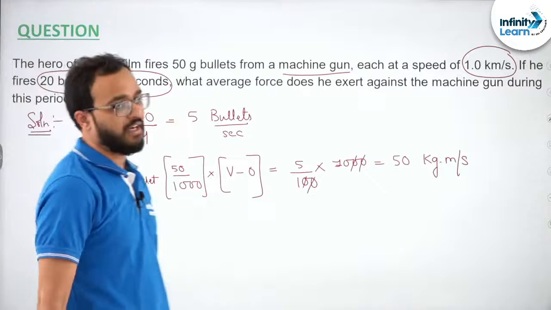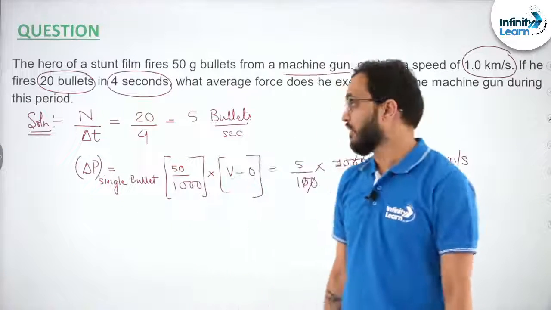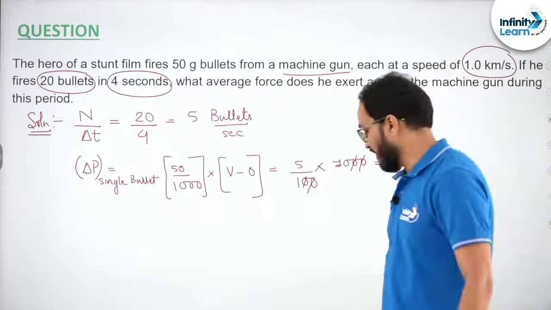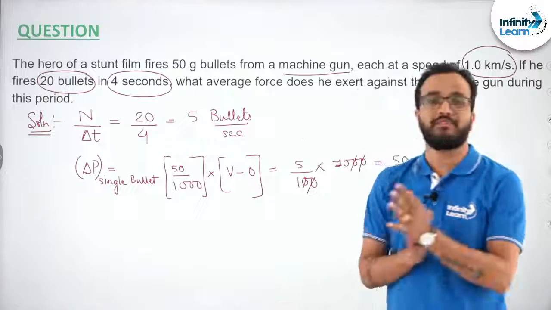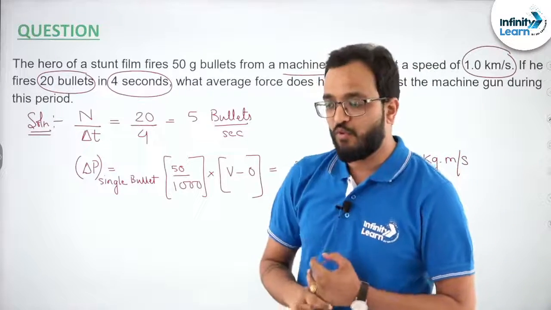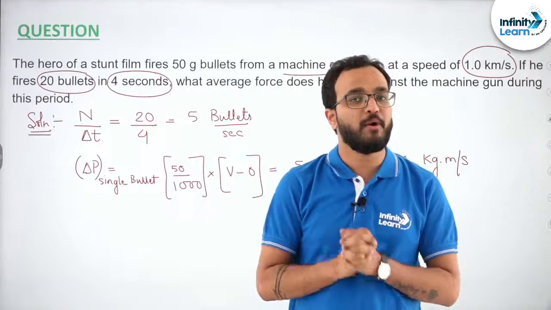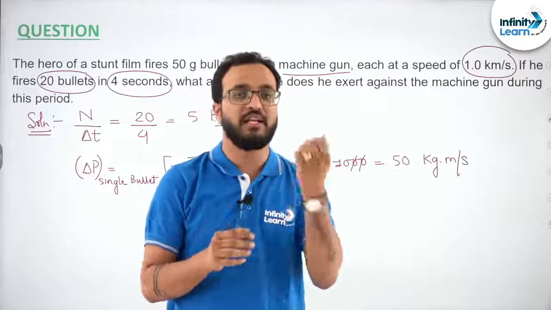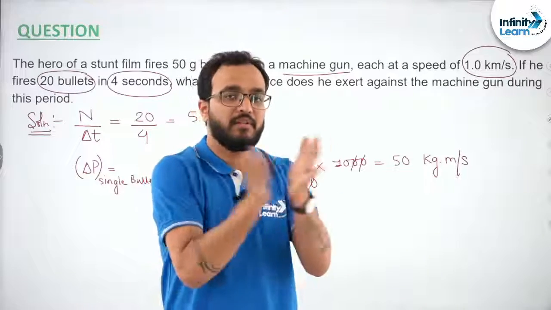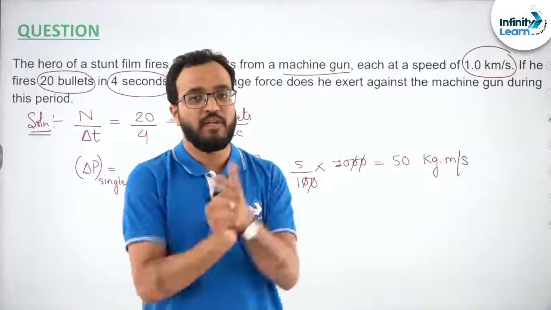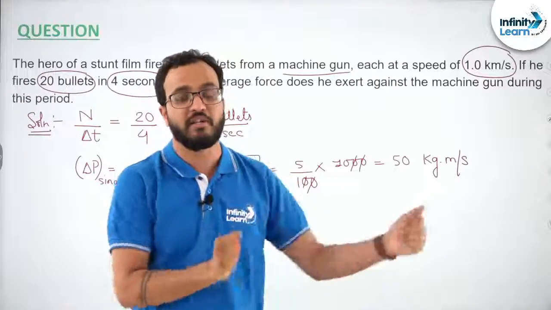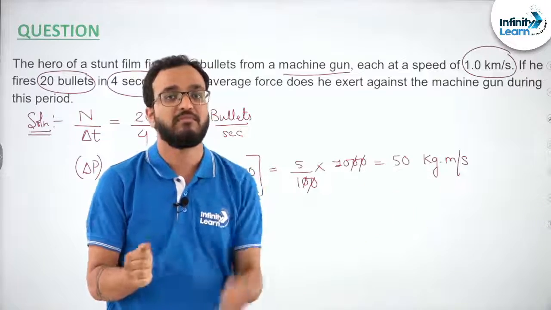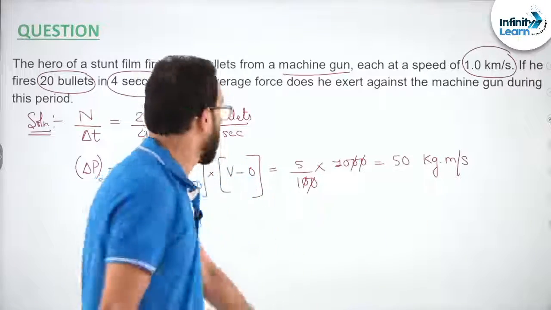Now this is the change in momentum of the single bullet. These many bullets are being fired. Now what they are asking is the average force acting on the body, right? Now average force, because see, if I talk about instantaneous force, it will be very high, right? Because for every bullet, like 1 bullet, 2 bullet, 3 bullet, 4 bullet, 5 bullet, 6 bullet, 7 bullets, like this. So what is happening? Every time a bullet is popping out, there is a force.